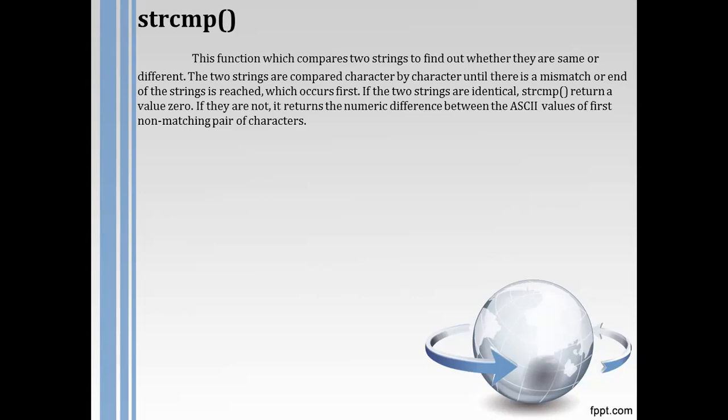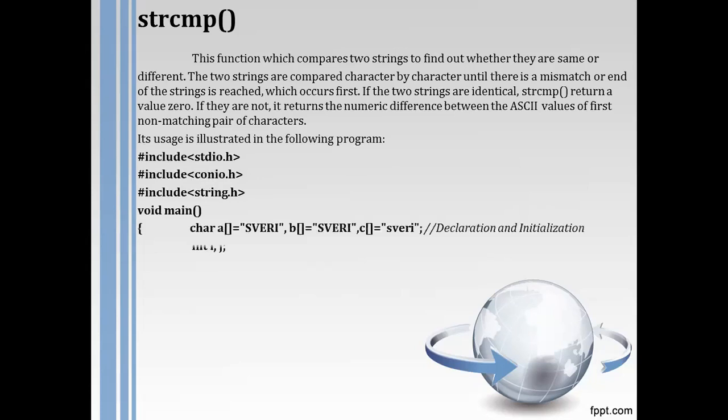But if the strings are different, then it will compare character by character, first character of the first string and first character of the second string. If they match, it goes forward. Otherwise, it will return the ASCII difference of the first non-matching pair of characters.